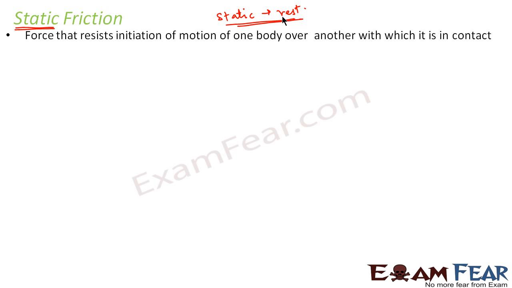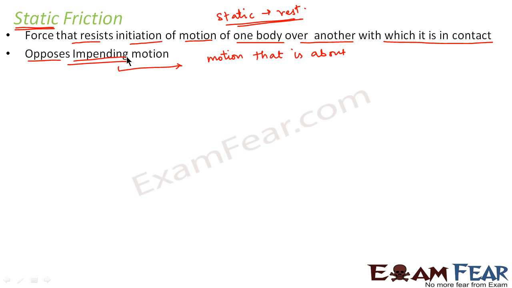So that means the force of friction that resists the initiation of motion of one body over another with which it is in contact. Static friction is a frictional force which comes into play when the body is at rest. That is, this friction resists the start of the motion. Static friction opposes impending motion. Impending motion is a motion that is about to start. That is, till now it has not started, but it is just about to start. So static friction will try to oppose the motion which is about to start.